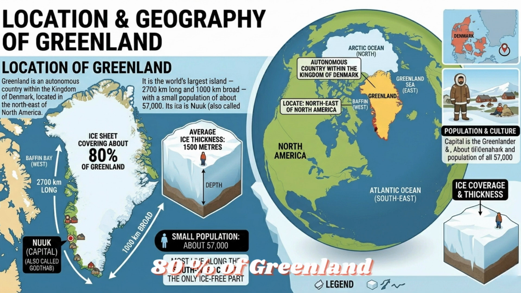About 80% of Greenland is covered with ice, with an average ice thickness of 1,500 meters. It is bordered by the Atlantic Ocean, southeast, Greenland Sea, east, Arctic Ocean, north, and Baffin Bay, west. Most Greenlanders live along the southwest coast, which is the only ice-free part of the island.